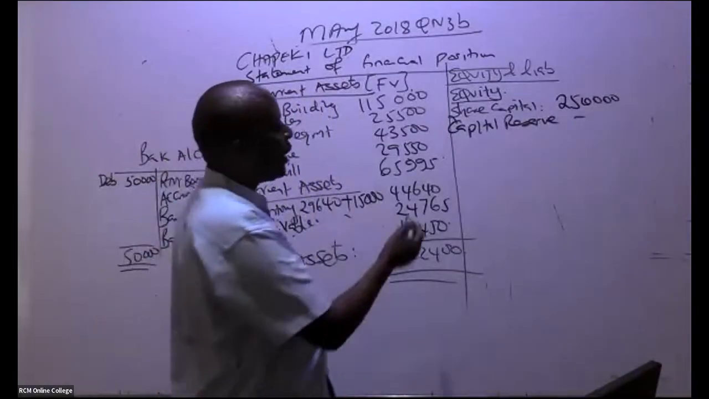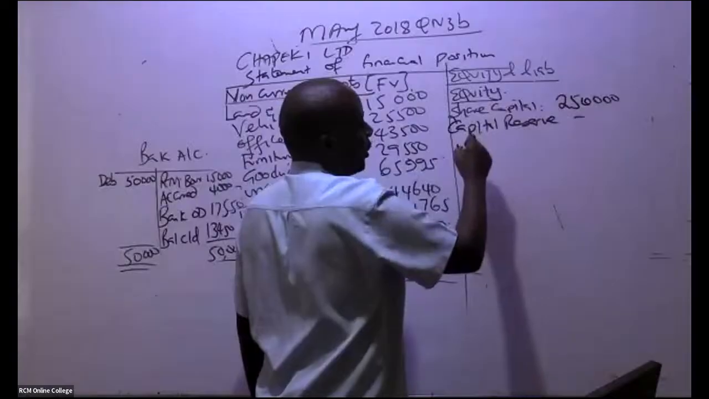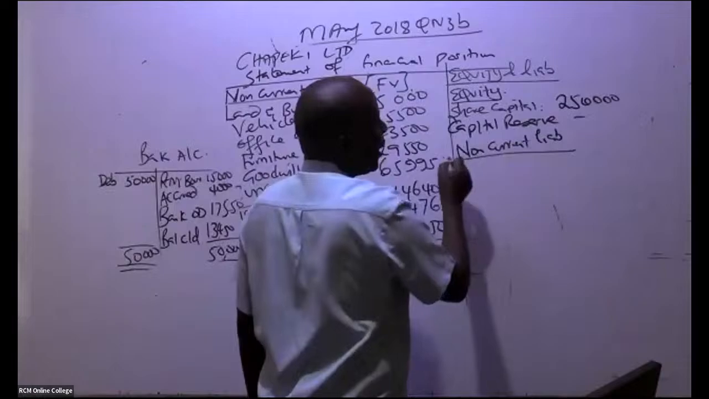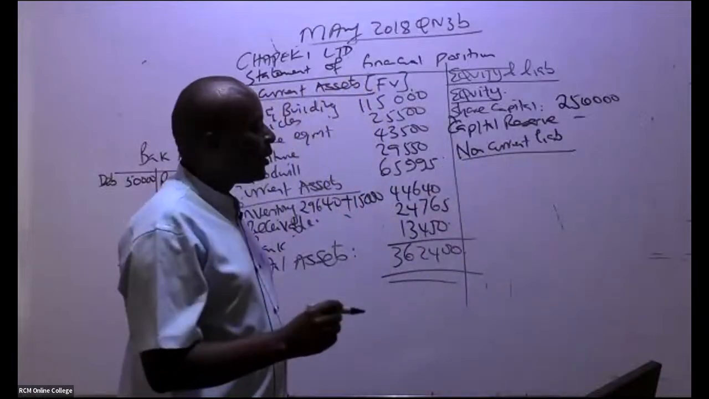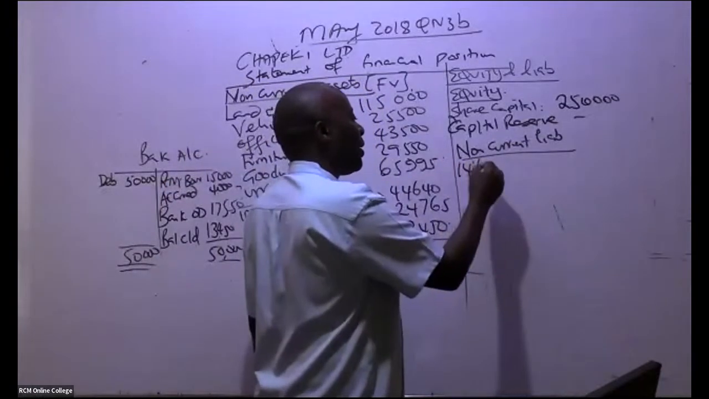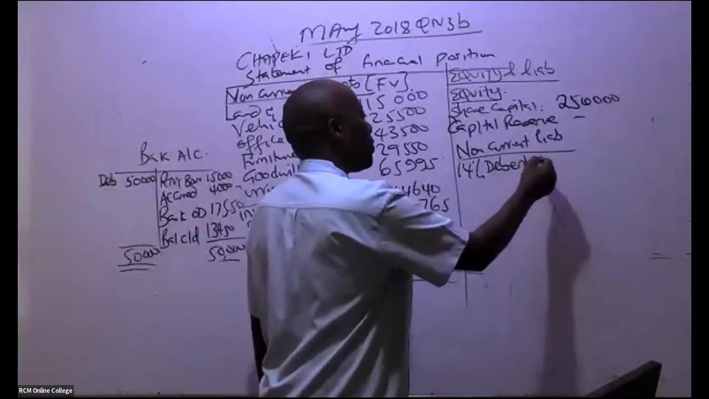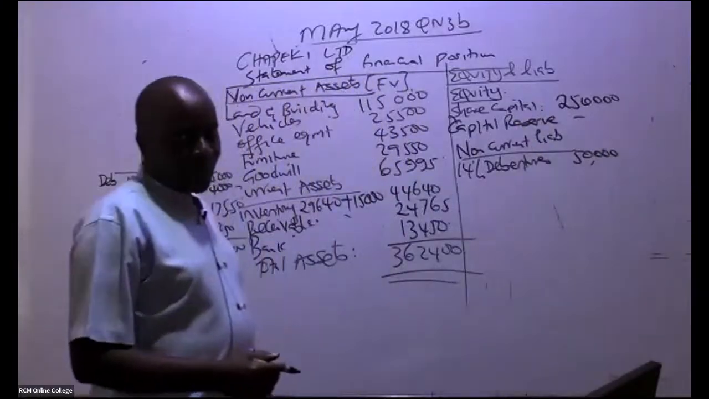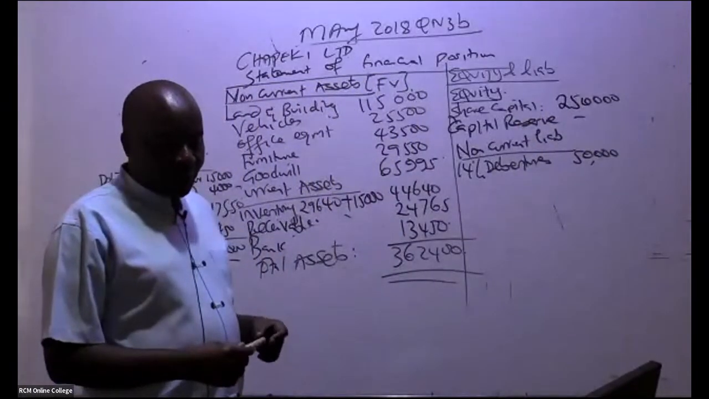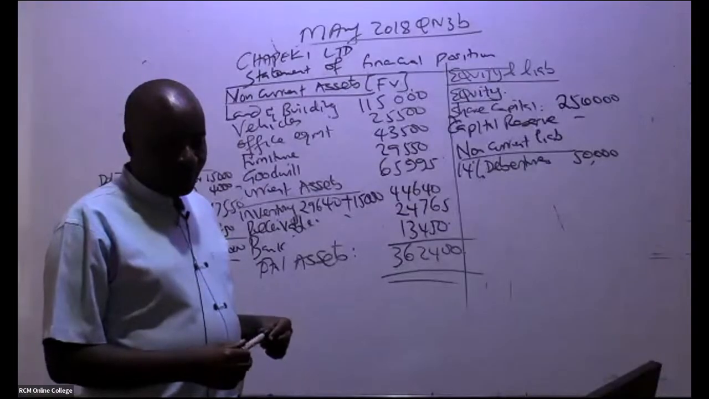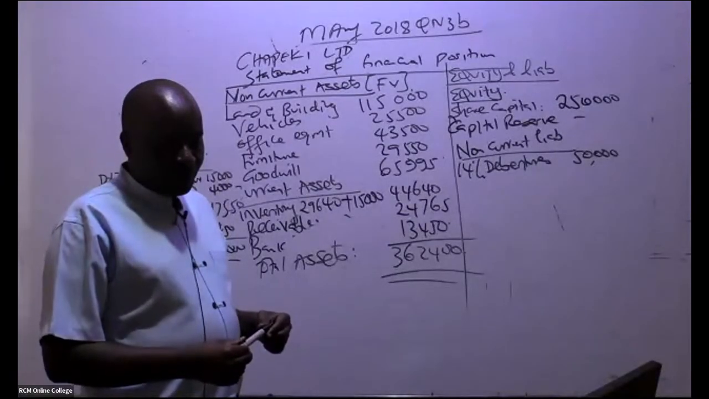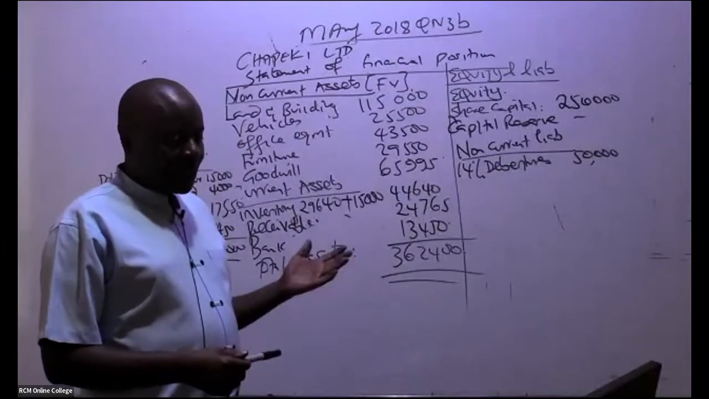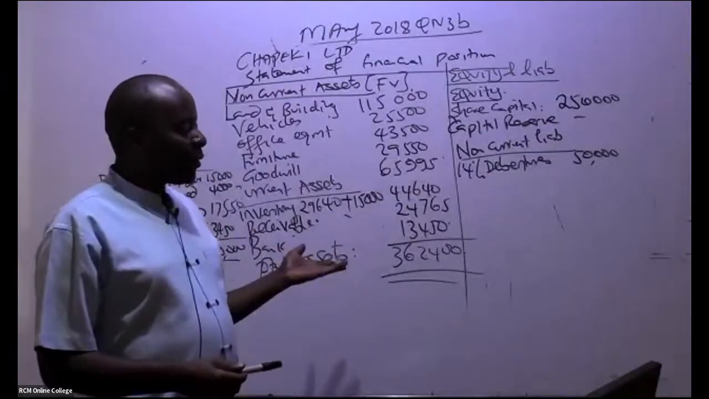From there, ladies and gentlemen, we go to liabilities. First of all, we start with non-current liabilities. What do we have? Remember the 14% debentures. Do you remember we issued debentures worth 50,000? You must have forgotten. I hope not so. Yeah, debentures, we issued them somewhere here, 50,000.